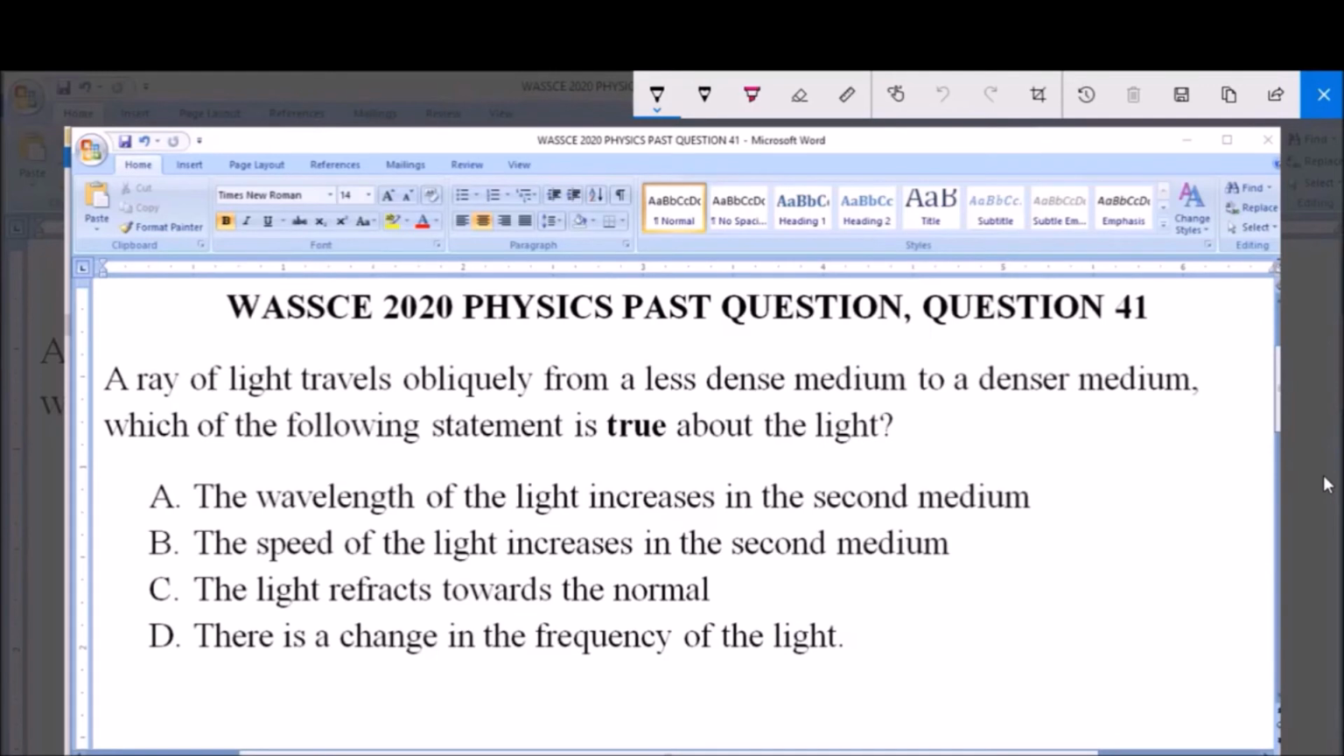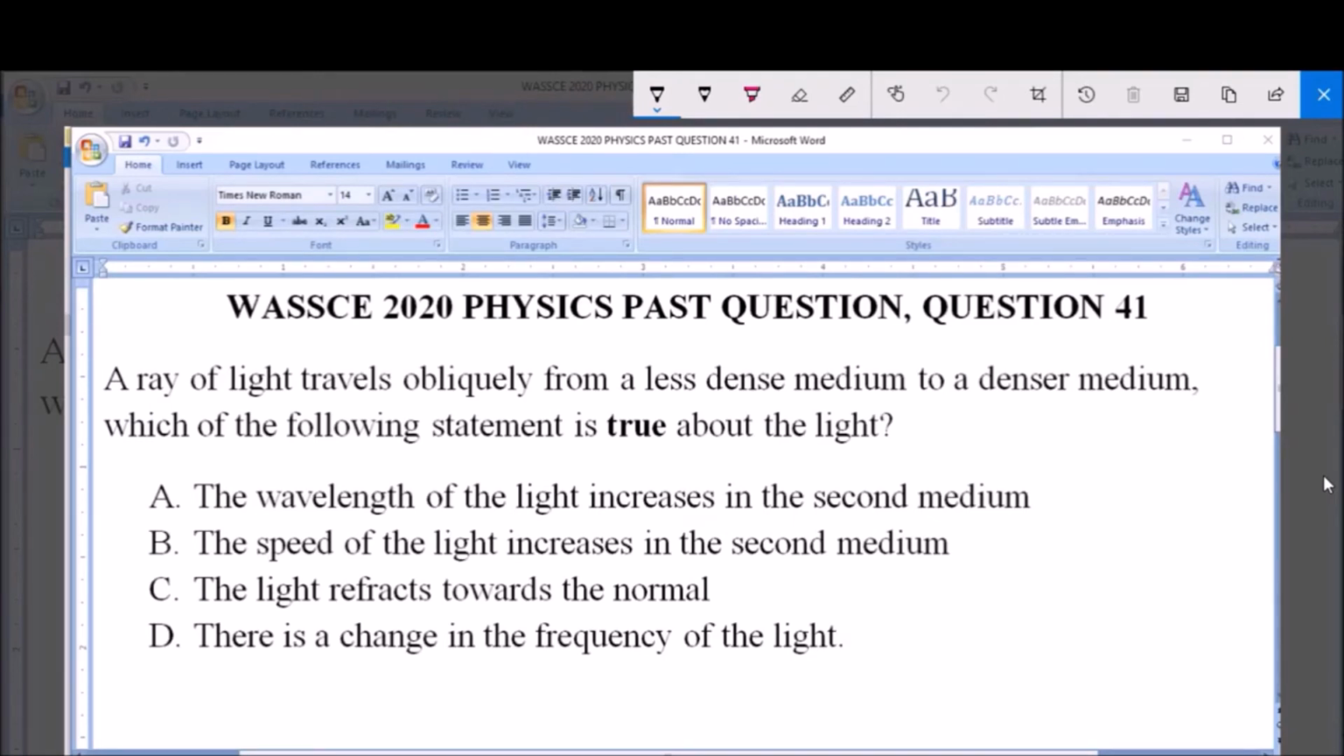I will be answering WASSCE 2020 Physics Past Question 41. A ray of light travels obliquely from a less dense medium to a denser medium. Which of the following statements is true about the light? A. The wavelength of the light increases in the second medium. B. The speed of the light increases in the second medium. C. The light refracts towards the normal. And D. There is a change in the frequency of the light.